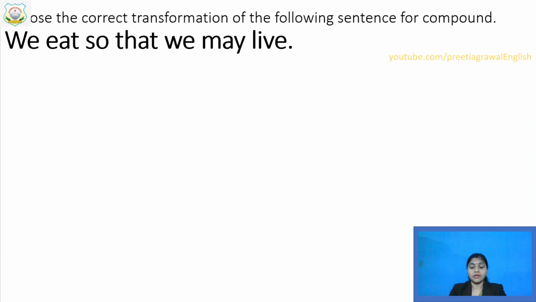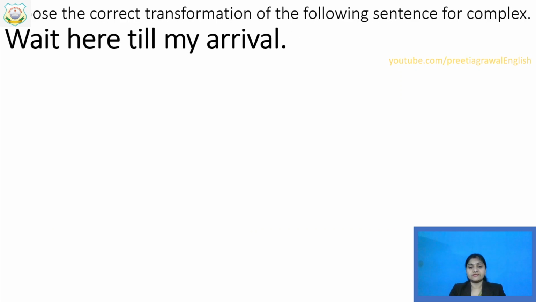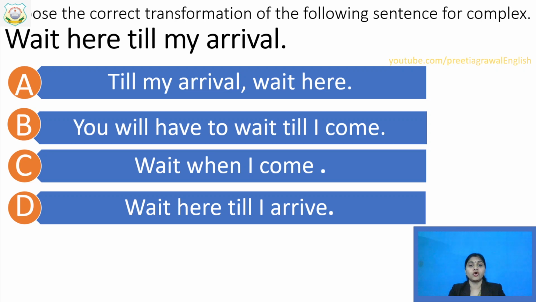Next question. We eat so that we may live. Again for compound, choose the correct one. A, B, C, D for compound sentence. So that is given there. So that is your conjunction, but we have to make it compound. D1 is your correct answer. We wish to live, so we eat. So is your conjunction which we use for compound sentences.